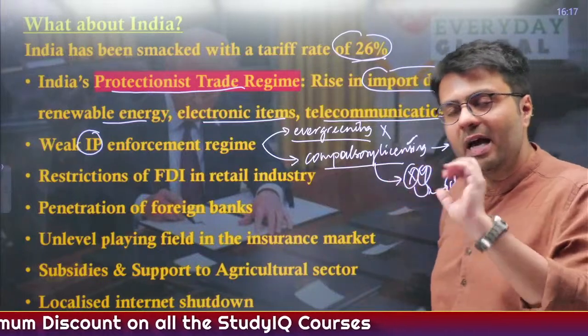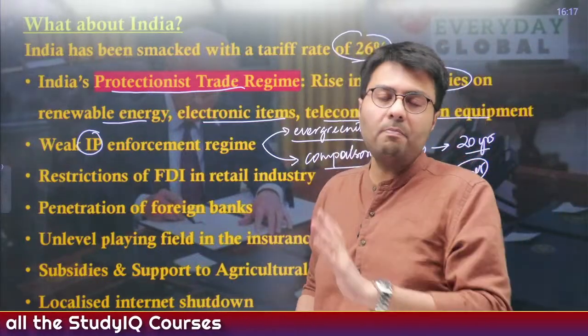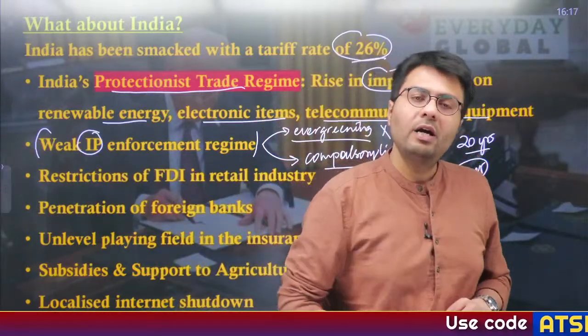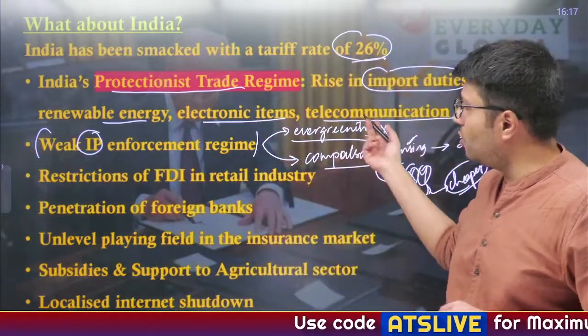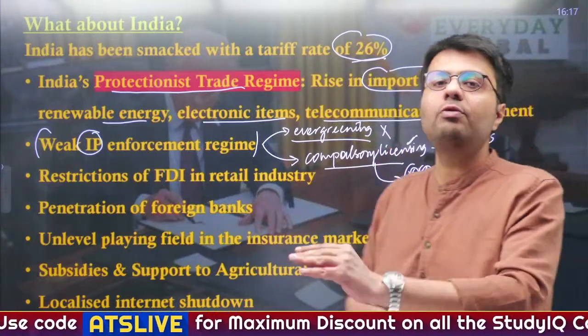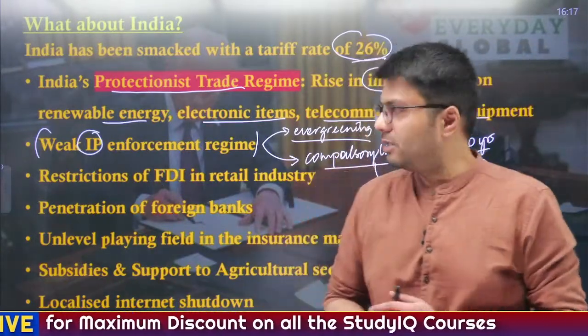It is in a way seen as a dilution of the IP regime by Western nations. So this is the concern that the US government has indeed highlighted with India, that it does not allow evergreening of patents and it imposes compulsory licensing, which dilutes the IP protection to US companies in general.